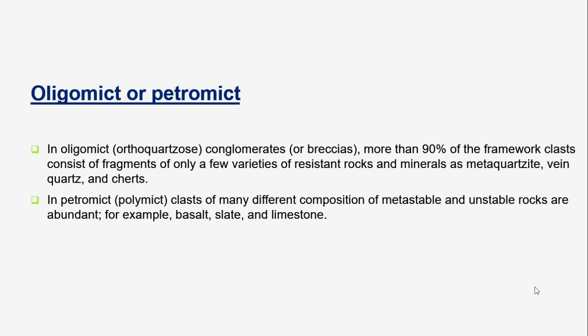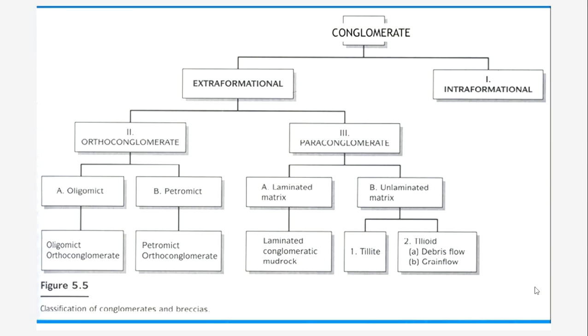So this is the general type of the orthoconglomerate. The next one is the paraconglomerate. This paraconglomerate is further subdivided as the laminated matrix and the unlaminated matrix, as we have already seen here. The paraconglomerates containing a matrix of delicately laminated mud rocks in which coarser framework grains float are called laminated pebbly mud rock. The paraconglomerates in which the matrix is disorganized and non-laminated are either tillite or tilloid.